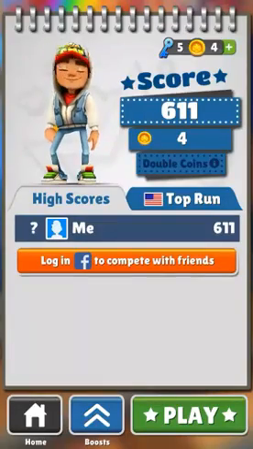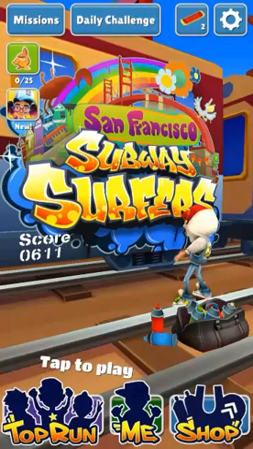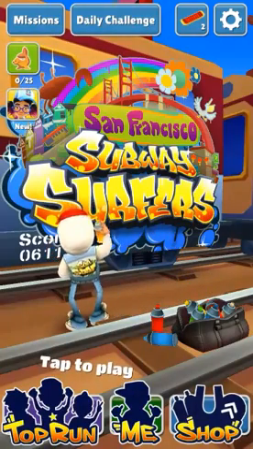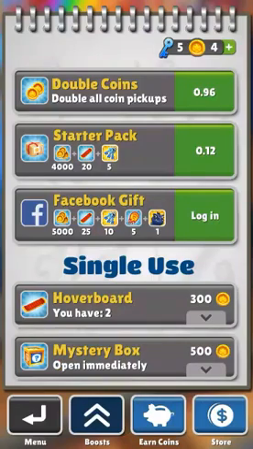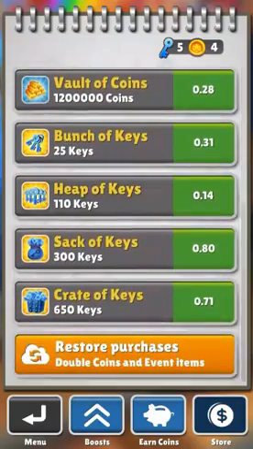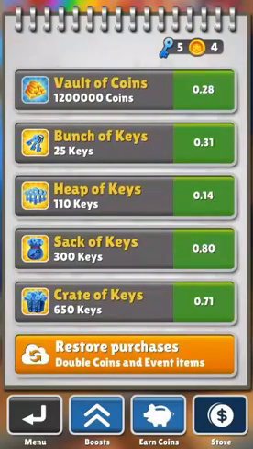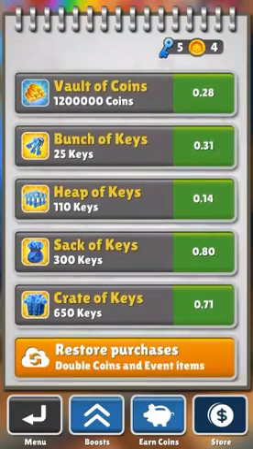Okay, then you have to follow certain steps, and after that you are able to generate so many coins. So you have to click on the shop, and after clicking the shop you have to click on the store. Here a variety of options comes with different rates of the coin as well as the key. So if you want 650 keys you have to pay 0.711, but I am giving you absolutely free.